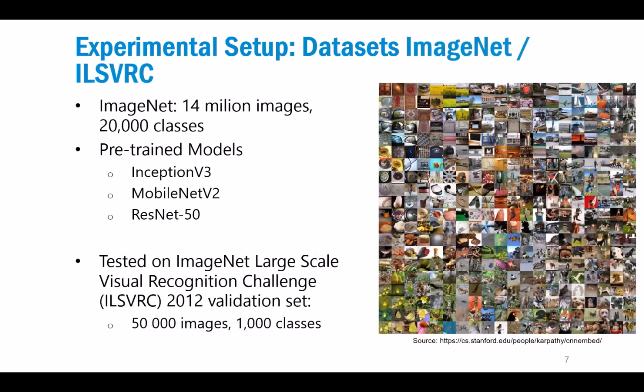And then we also evaluated on ImageNet, where we basically used pre-trained models, because training on ImageNet, of course, is quite time-consuming, and it's also quite difficult to get better than the pre-trained models already. So we used three pre-trained models: Inception version 3, MobileNet, and ResNet-50. And then we were evaluating the attacks on the test set or on the validation set that's normally provided with the Large Scale Visual Recognition Challenge.